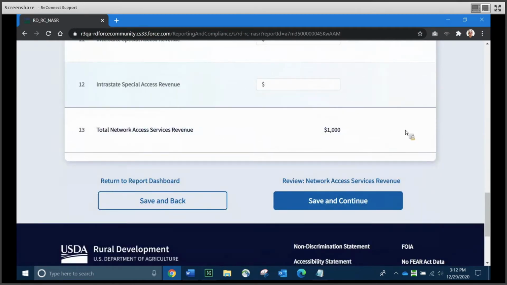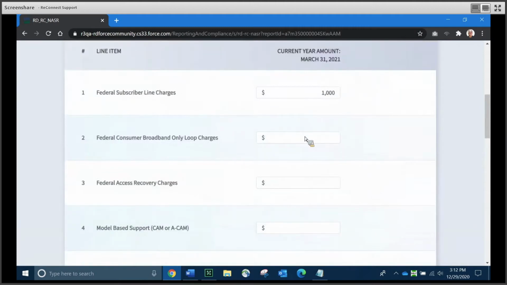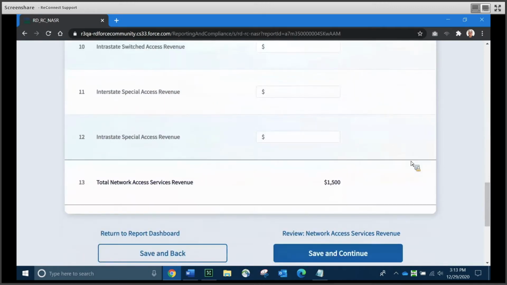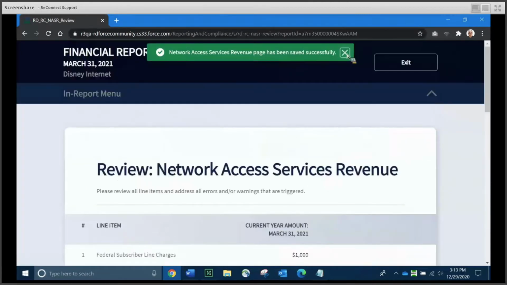I'm going to scroll to the bottom because I want you to see that the system will also subtotal for you and do running totals for you on various financial statements. And just to show you how that works, I'll go ahead and put $500 in for the second line item. Scroll down to the bottom again to show you the total network access service revenue of $1,500. If that's all we needed to enter and we're happy with that, we can click Save and Continue.